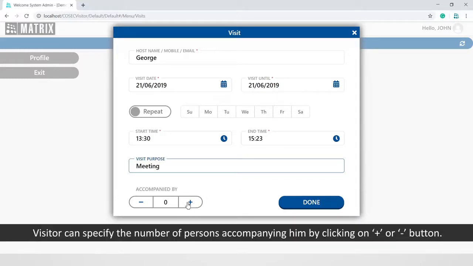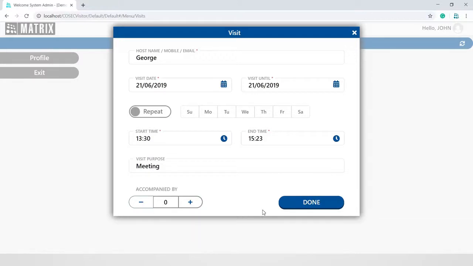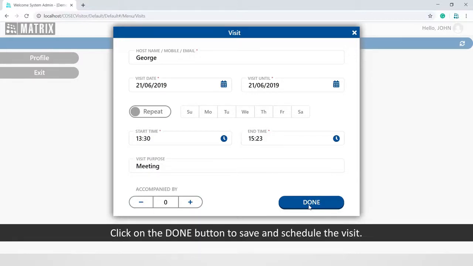Visitor can specify the number of persons accompanying him by clicking on plus or subtract button. Click on the Done button to save and schedule the visit.